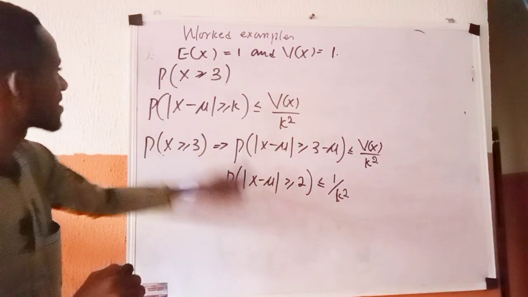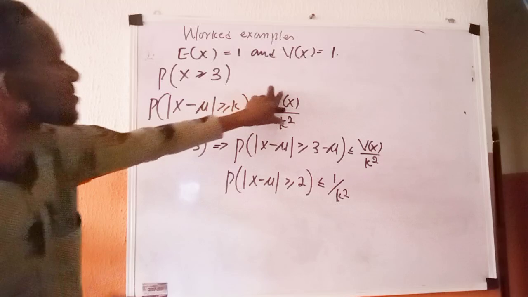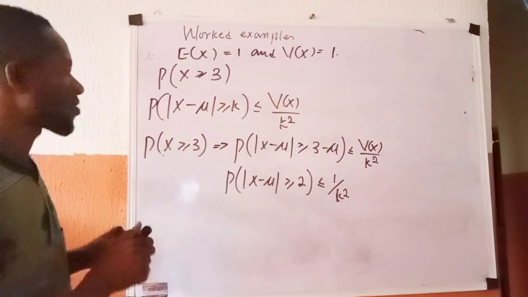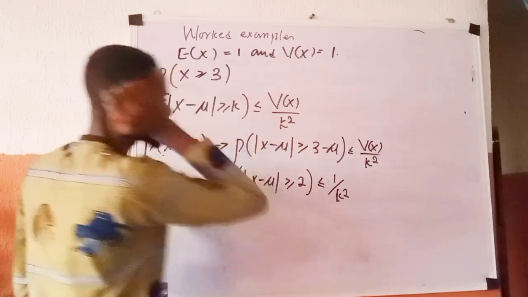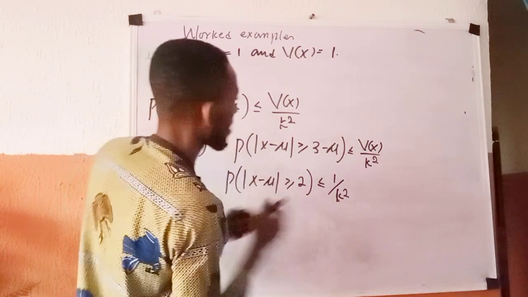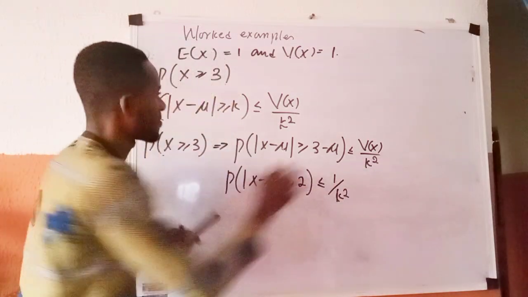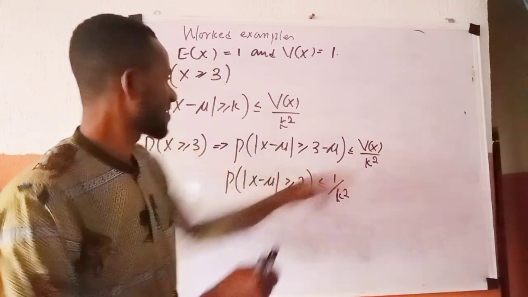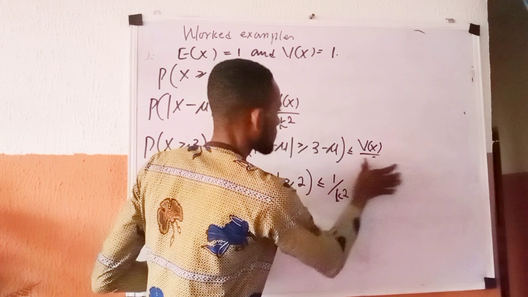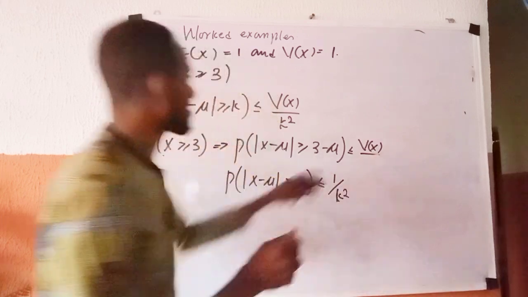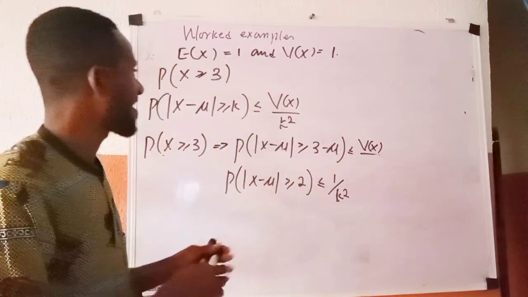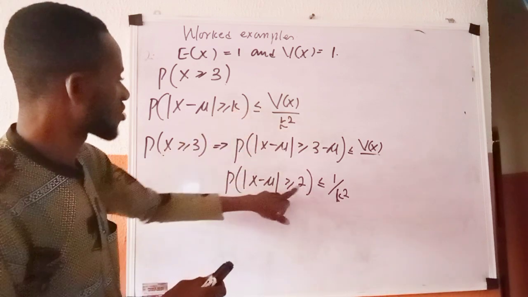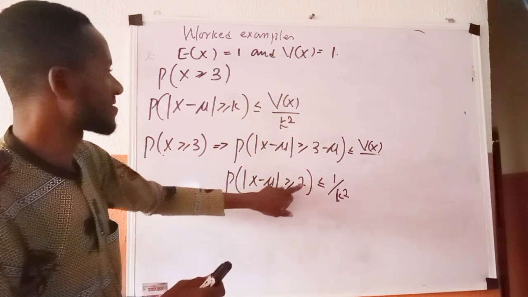If you watch this, it looks like this now, and looks like this. Now, what I had here is less than or equals var of x all over k raised to power 2. I'm here to get my k; it is just now that I got what my k is.